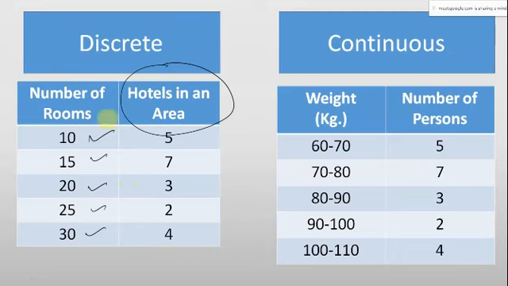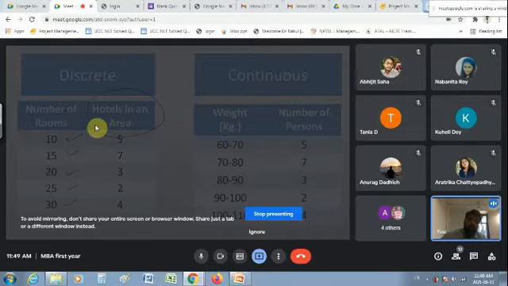Now this particular data is discrete. Why? Because the number of rooms cannot be fractional. It cannot be like 5.5 rooms. It cannot be like 10.10 rooms. It cannot be like this. So it is discrete.